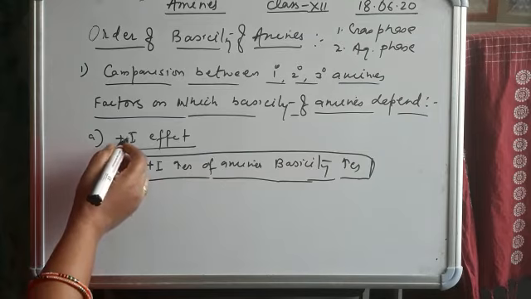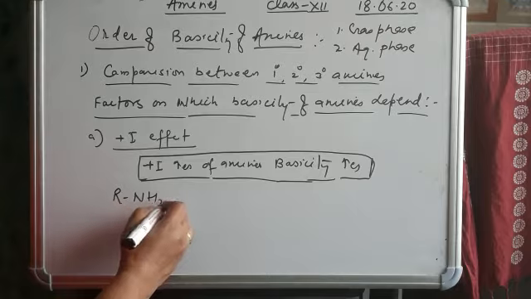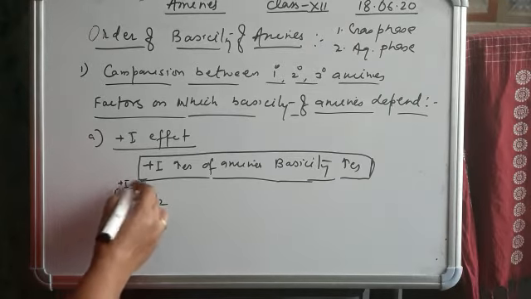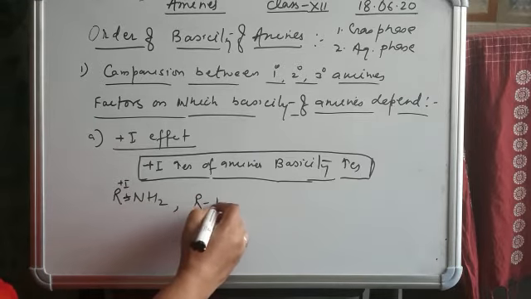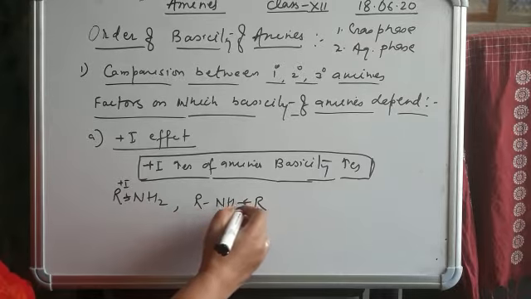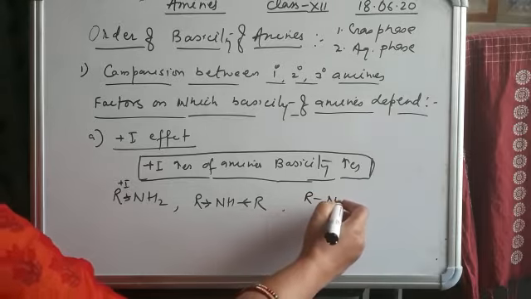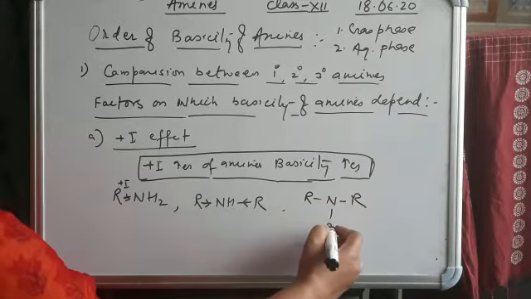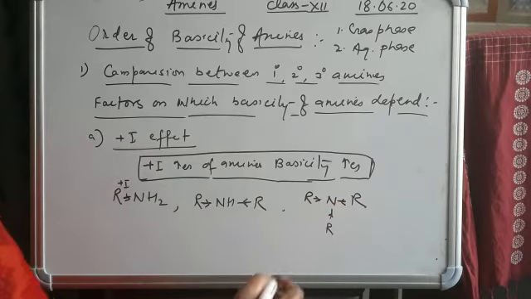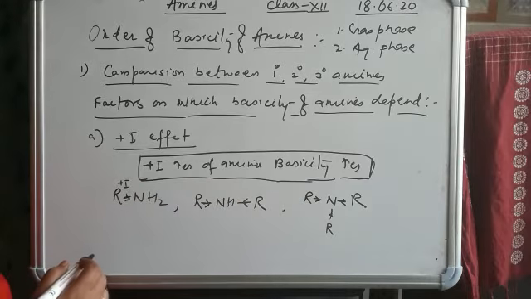If we talk about this factor, a 1 degree amine has only one alkyl group, and a 2 degree amine has 2 alkyl groups, meaning more plus I effect. A 3 degree amine has 3 alkyl groups, so the more the alkyl groups, the more the electron density increases on the nitrogen.